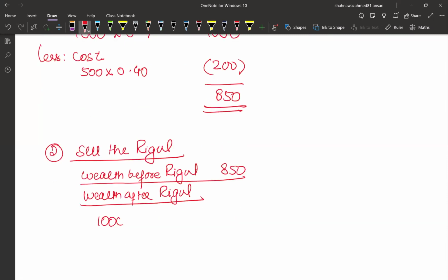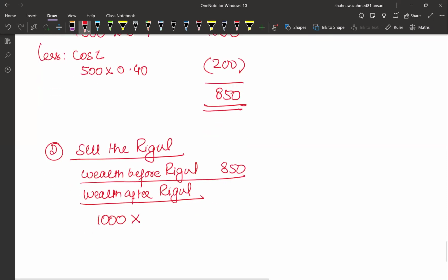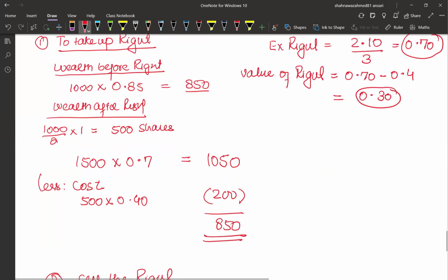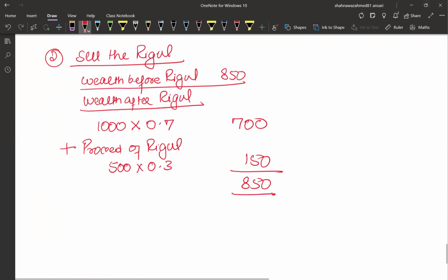Shares will remain the same, and the value has dropped to 0.7, so the value is 700. Add the proceeds of the rights sold, which have been sold at a price of 0.3. So 500 times 0.3 is 150, and the value is the same as wealth before the right.